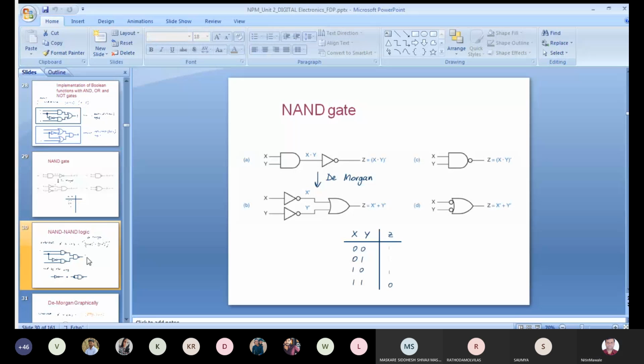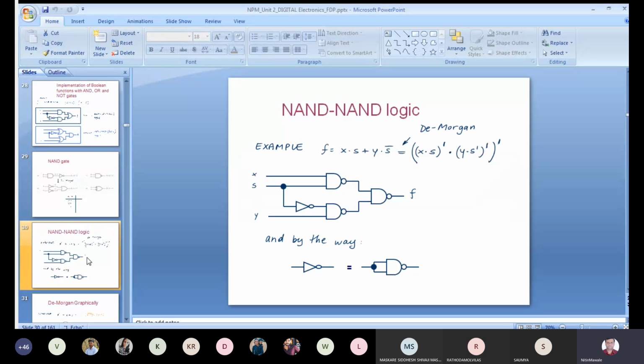Then next is NAND logic. In this NAND logic, you should always take notes. You should have your notebook with you, so during our lecture, you should note something down. NAND logic is equivalent to AND OR logic, you can say. And NAND logic is applicable for SOP form only. That you should always keep in mind. Because individual terms are a product and the summation of such product terms. So whenever an SOP form is there and you are asked to solve using universal gates, you have to go for the NAND logic only.